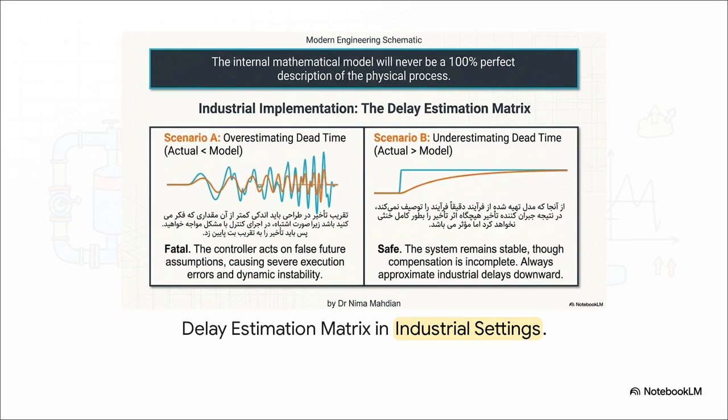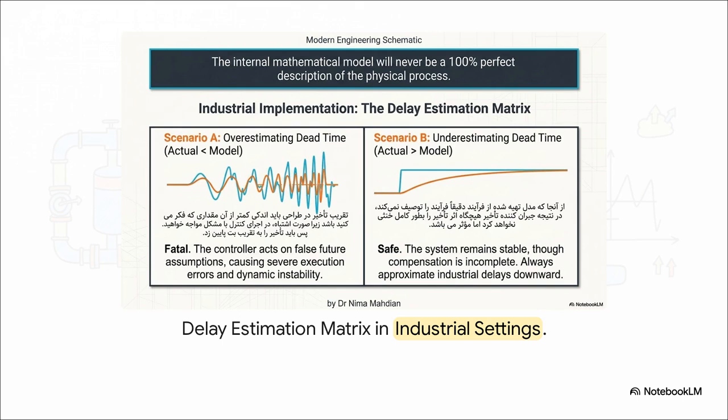The stark truth written at the top is that the internal mathematical model will never, ever be a 100% perfect description of the physical process. So what happens when we guess the delay wrong? Look at scenario A, overestimating dead time, meaning the actual delay is less than our model. Look at those wild, spiky oscillations. This is fatal dynamic instability. The controller is acting on false future assumptions, causing severe execution errors.